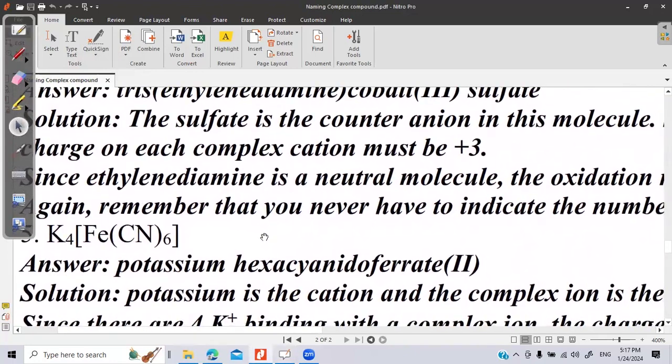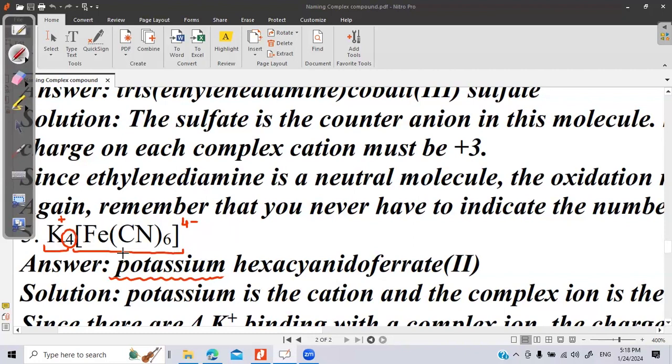Now we have an anionic complex. Why is this an anionic complex? Because first we write the cation, and this second part, which is a complex, is negative. So this 4 comes from here. Potassium will have +1 charge. In this case, we will write the positive part first. In previous examples also, we have written the cationic part first, followed by the anionic part. So here potassium is the cationic part. So let us write potassium.